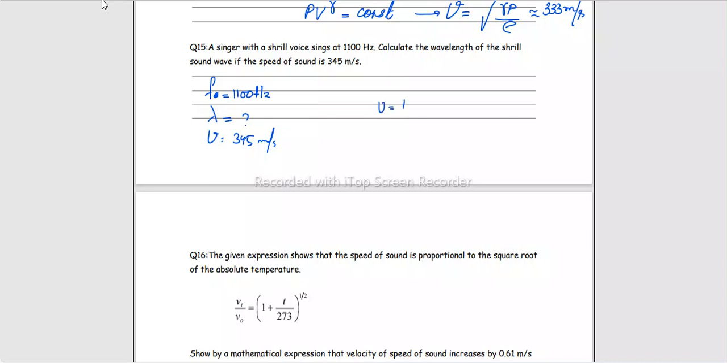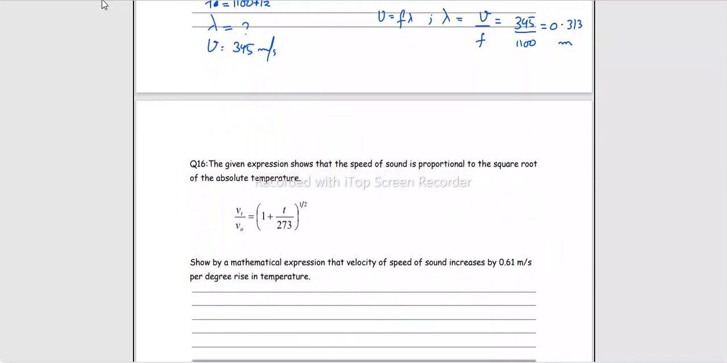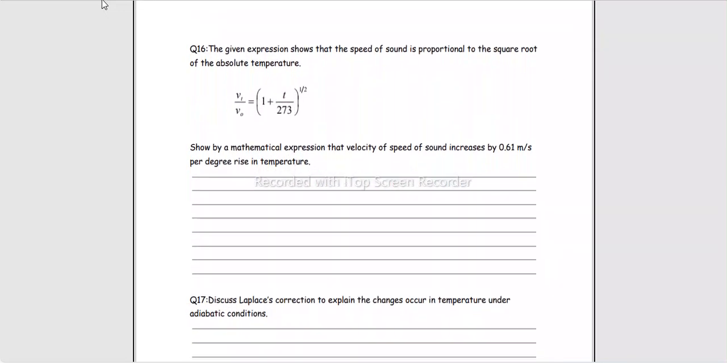Then v equals f lambda. We are to calculate lambda. Just rearrange this equation so that your unknown becomes the subject of this equation. V over f. Velocity is 345. Frequency is 1100. Just divide these two values to get to the wavelength. It is 0.313 meters.